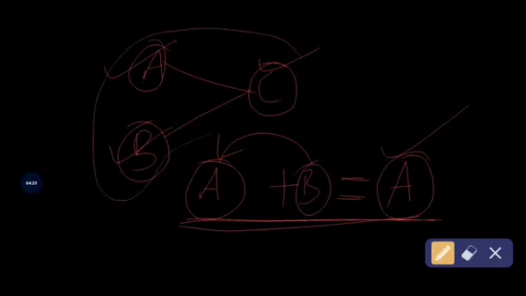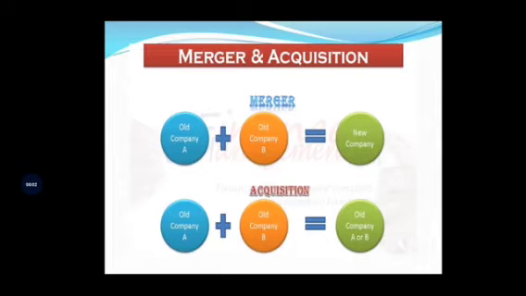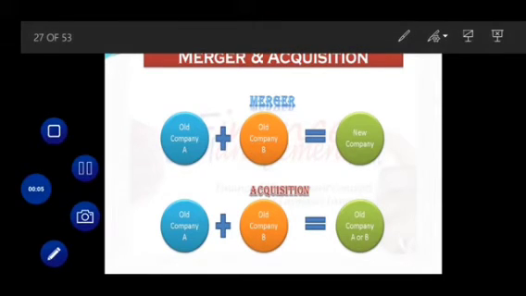So this concept is called amalgamation or merger. So in the amalgamation, both the companies are combined together to form a new company, right? So in the acquisition concept, the company will acquire the assets and management of another company, not to form a new company. So instead of forming a new company, the company will carry out the existing business of another company by acquiring the assets and management of that company. Okay, you keep in mind the difference between acquisition and amalgamation. Okay, see the diagram of merger and acquisition.